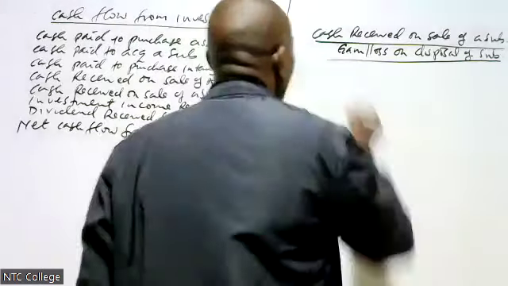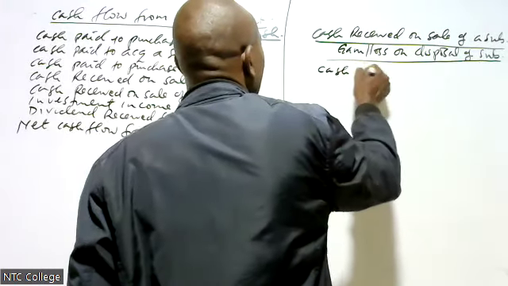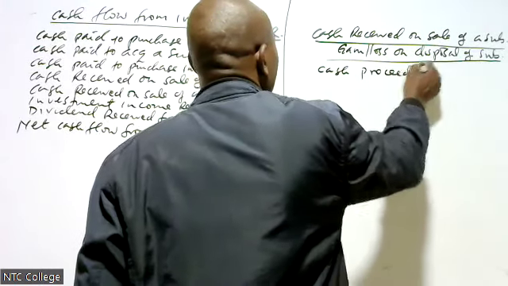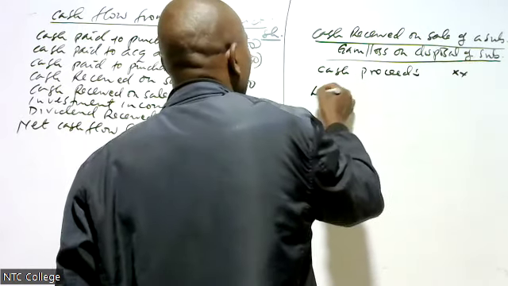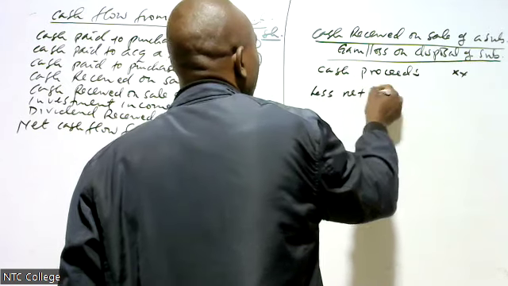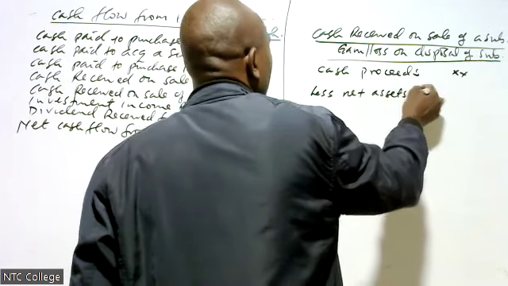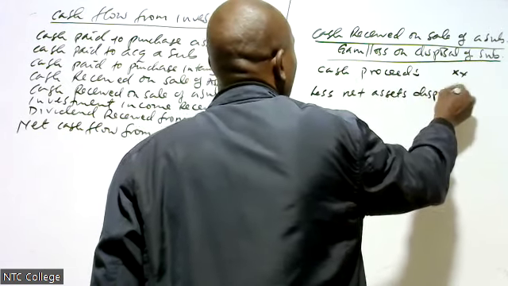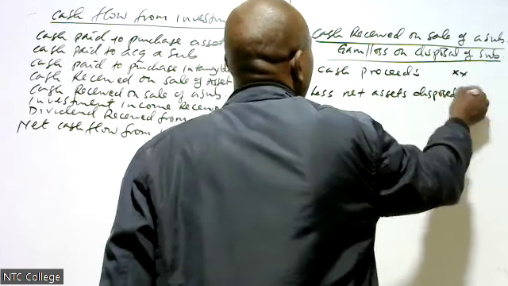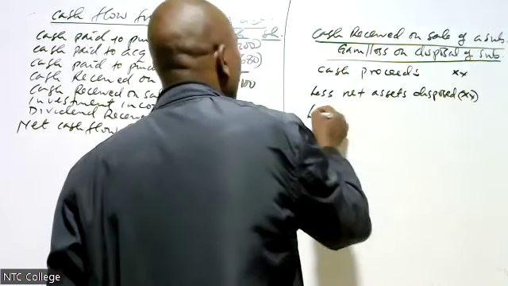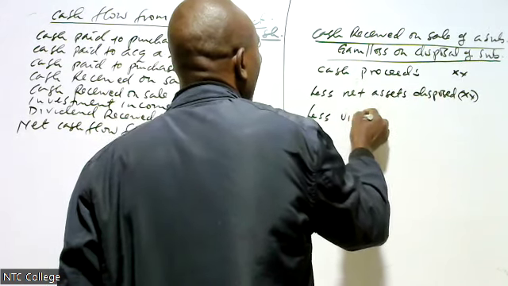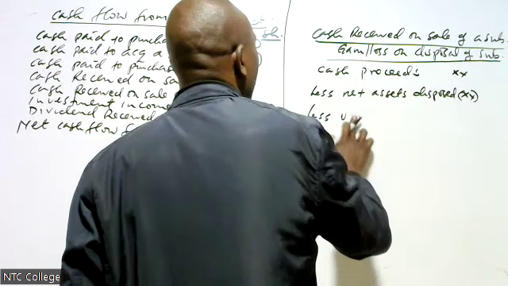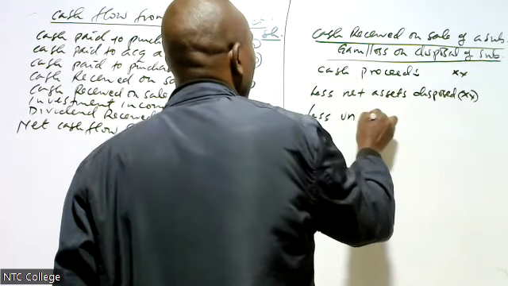How do we get this? You take the cash proceeds, you come to less net assets disposed. Net assets disposed. You also come to less unimpaired goodwill. Unimpaired goodwill.